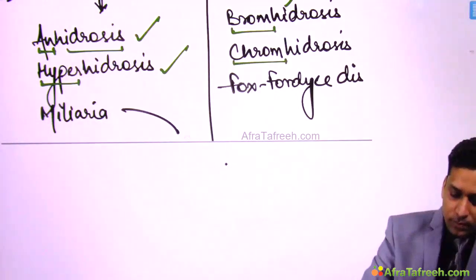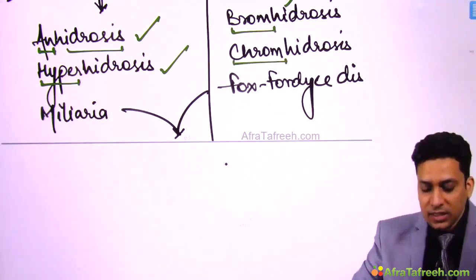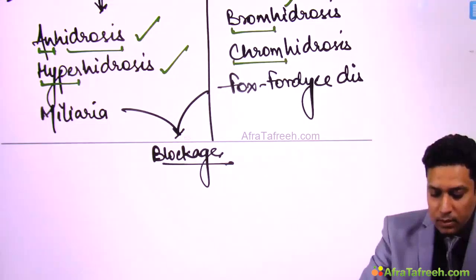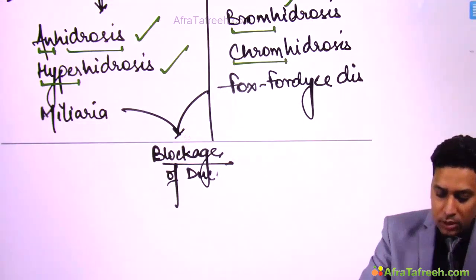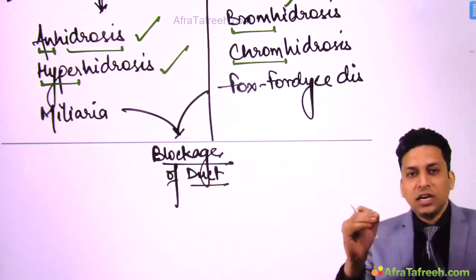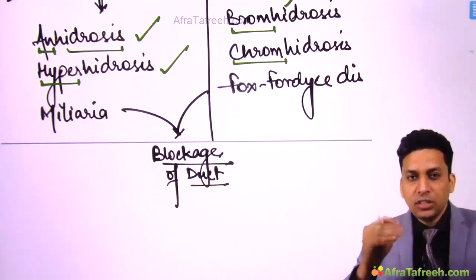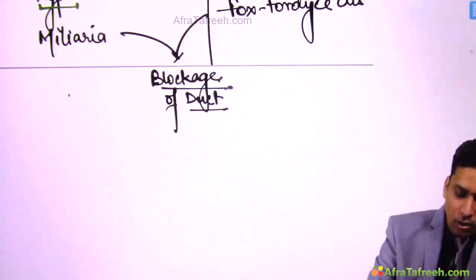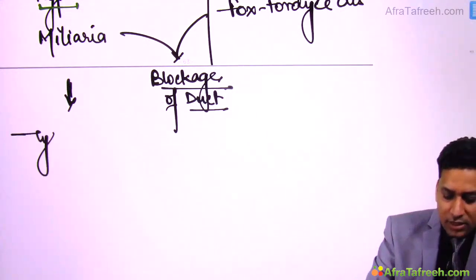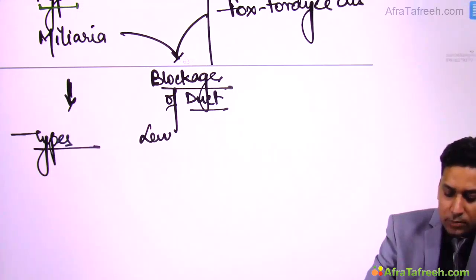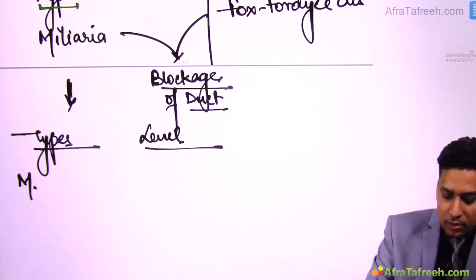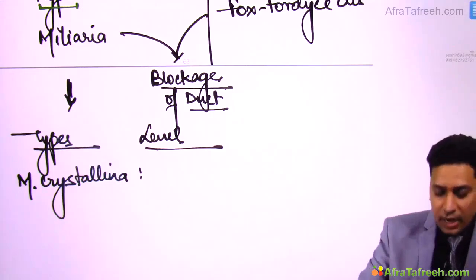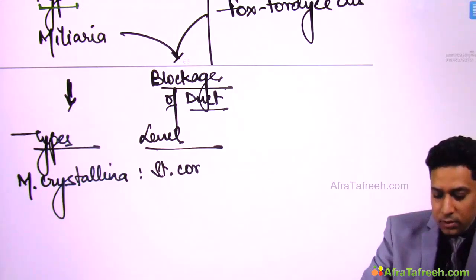Now these two, that is malaria and Fox-Fordyce disease, both occur due to blockage of duct. So remember, if there is blockage in the duct of eccrine sweat glands, malaria occurs. If there is blockage in the duct of apocrine sweat glands, Fox-Fordyce disease occurs. Okay. Now this malaria can be divided into various types depending on level of blockage. Like malaria crystallina, it is due to blockage at the level of stratum corneum.